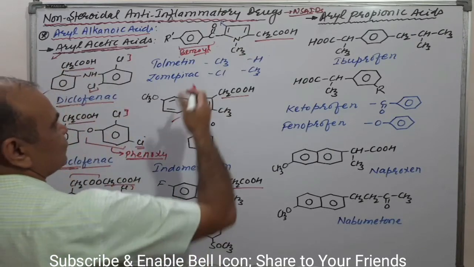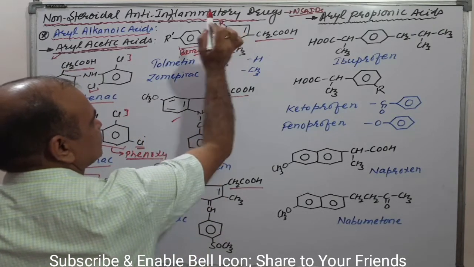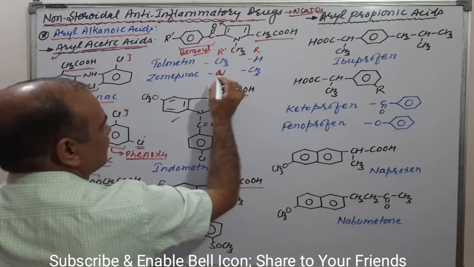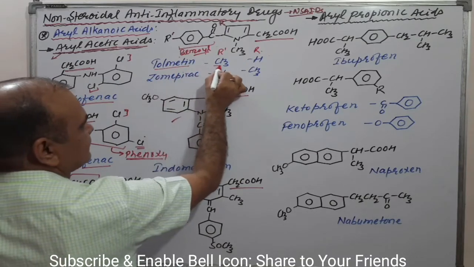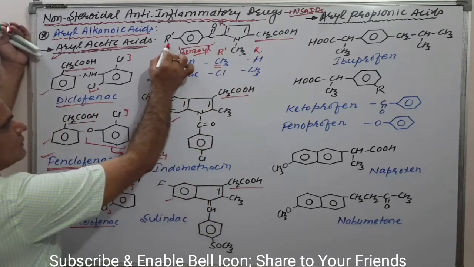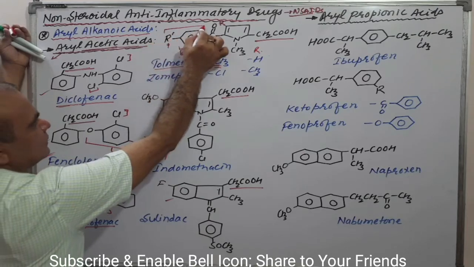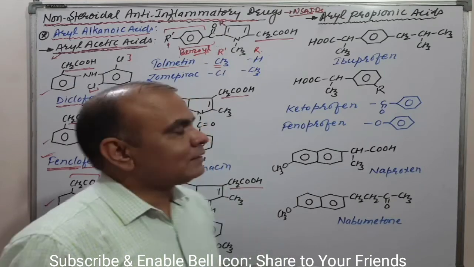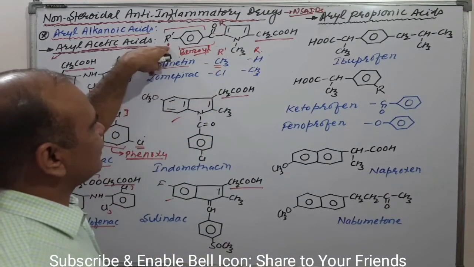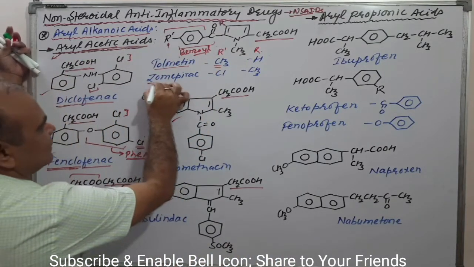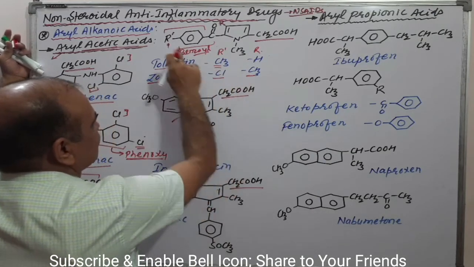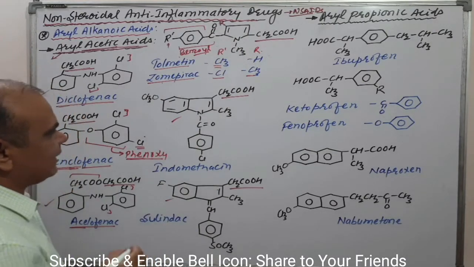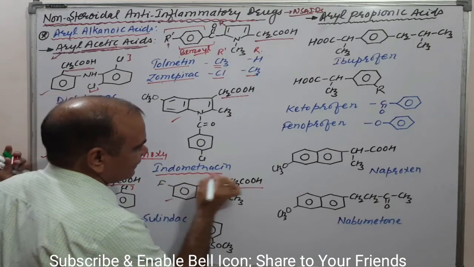Now see, here R is a substituent, and R dash is another substituent. For tolmetin, it is CH3. Try to understand: if CH3 is on a benzene ring, that is known as toluene. That's why it is known as tolmetin. Similarly, the next one has chlorine and CH3, chlorine here and CH3 here. That is zomepirac. Now come to the next one, that is indomethacin.